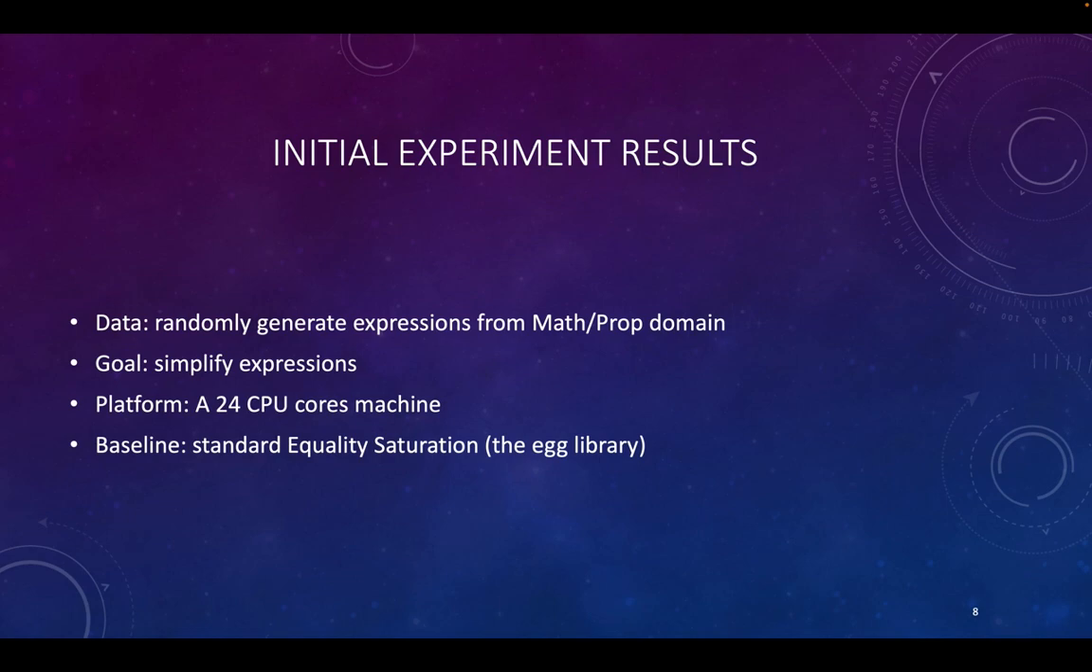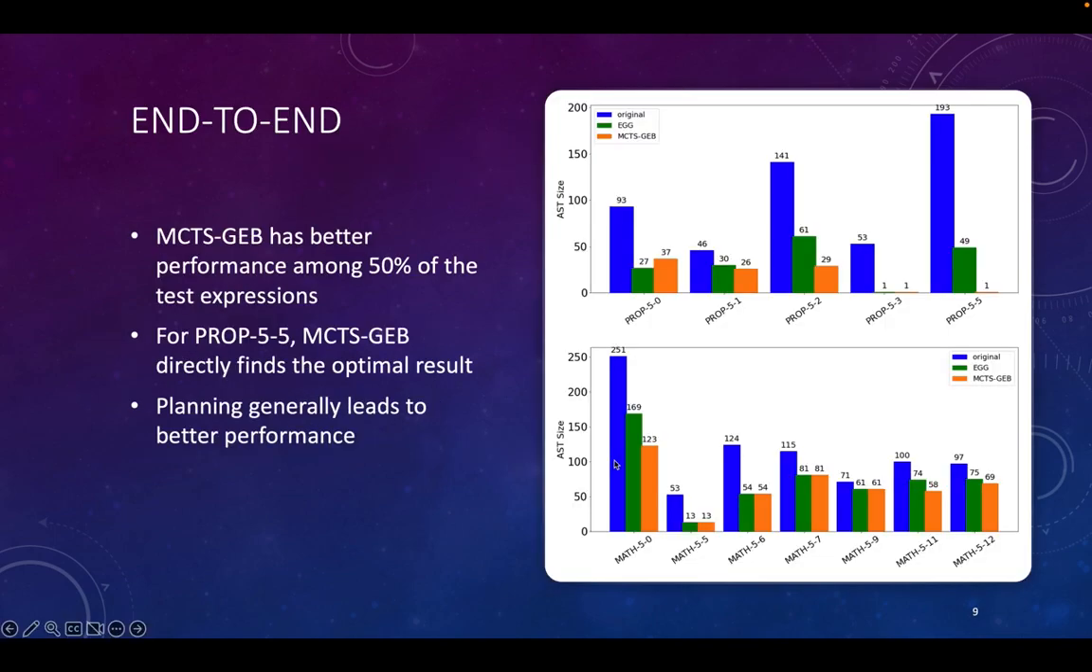We are going to show some experiment results. The experiment data are expressions that are randomly generated from the math and the prop domains. These domains come from the standard benchmark suites from the egg library. The goal is to simplify those expressions. We run the experiment on a 24 CPU core machine. The baseline is the standard equality saturation procedure, which is provided by the egg library.